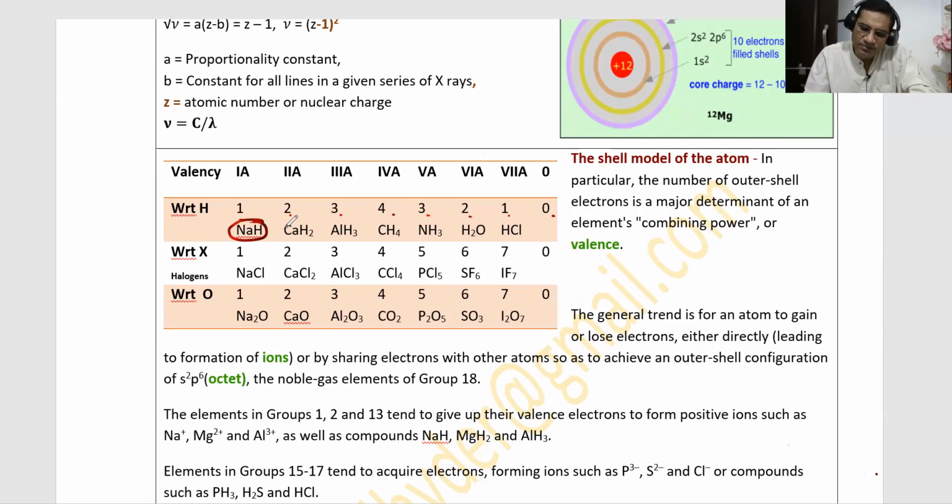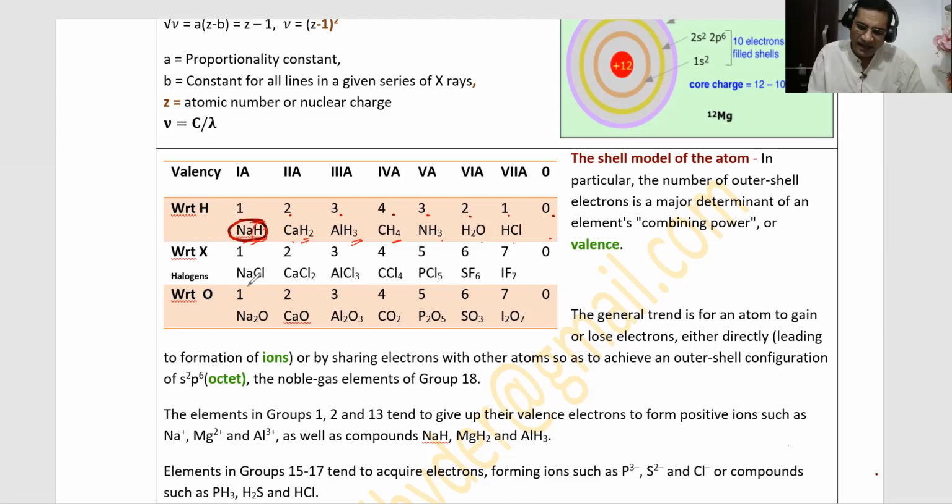See here, NaH. How many H are there with Na? 1. So Na has valency 1. How many hydrogens are there with calcium? 2. So valency of calcium is 2. How many hydrogens are there with aluminium? 3. With carbon? 4. Like this, 3, 2, 1. And inert gases do not have the tendency to form bonds with hydrogen or with any element.